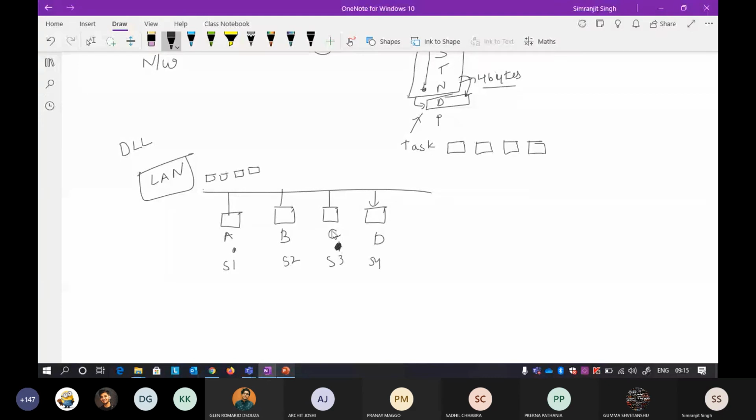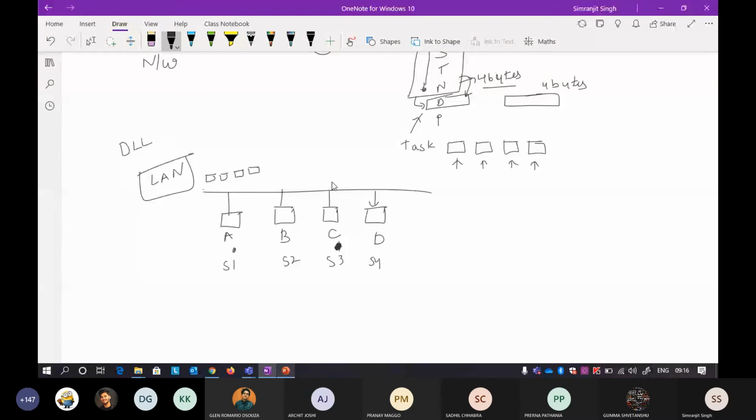So there is a problem: how do I send it? The data was first something like 4 bytes, completely whole. When I go towards the data link layer, it is divided again into frames. That is how framing works. Now, because I am at the data link layer, I want a particular frame to go towards a particular destination, that is my C. Again I am present in the LAN, and I want to transfer some particular frame to another station. How can I do that?